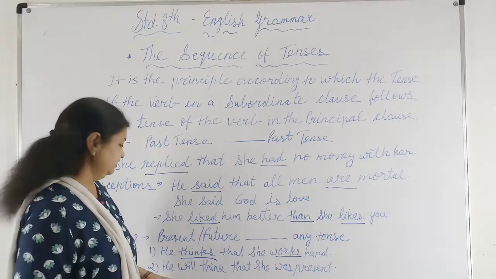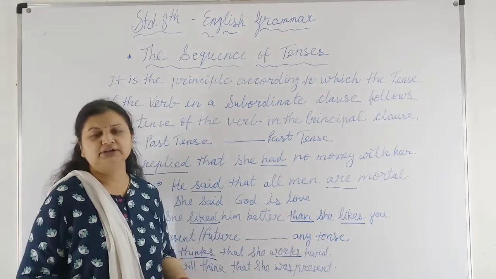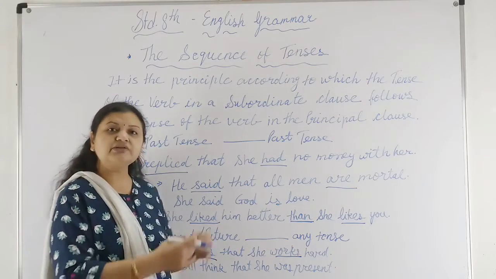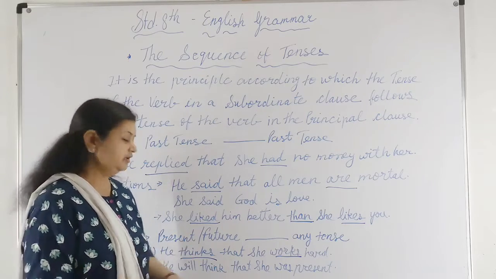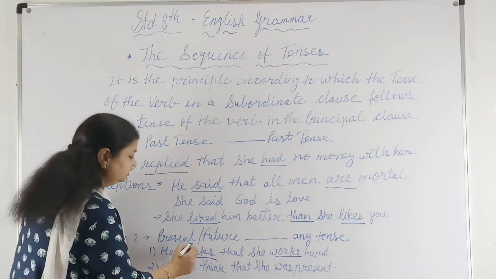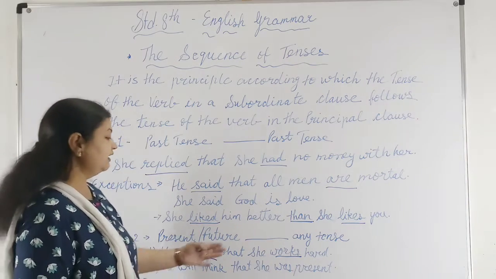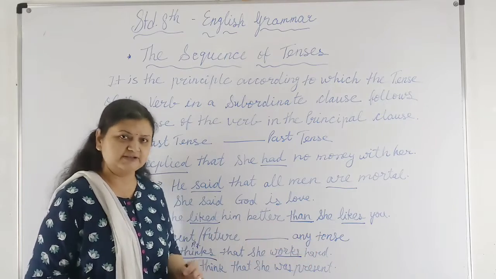I can also say: He thinks that she worked hard, using past simple. He thinks that she will work hard, using future simple. Because the present simple tense is given, we can use any tense according to the sentence.